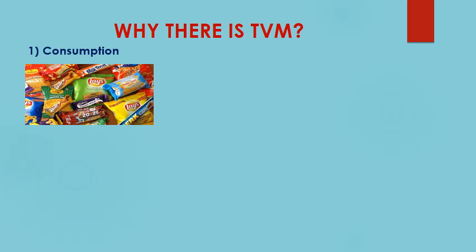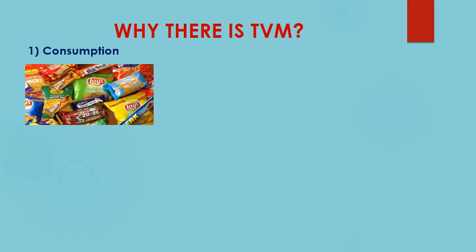The first reason for time value of money is consumption. In the earlier example, where we had a choice either to accept rupees 2000 today or rupees 2000 5 years from now, we chose to accept rupees 2000 today. Why was that so? Because that rupees 2000 will be able to meet my immediate consumption needs. We always give priority to our immediate consumption needs rather than our future needs.